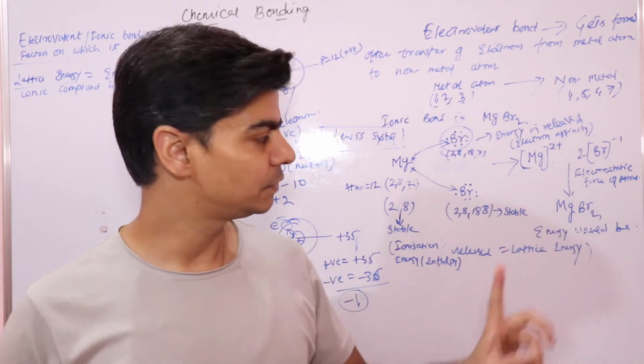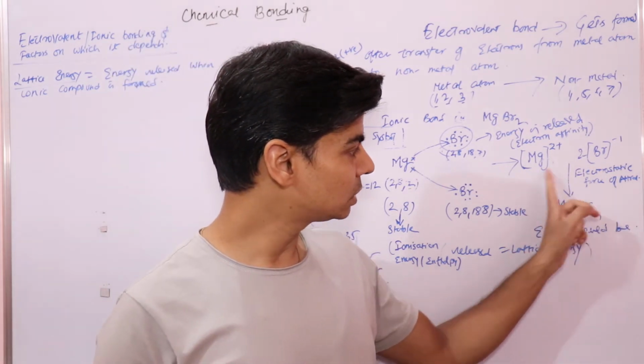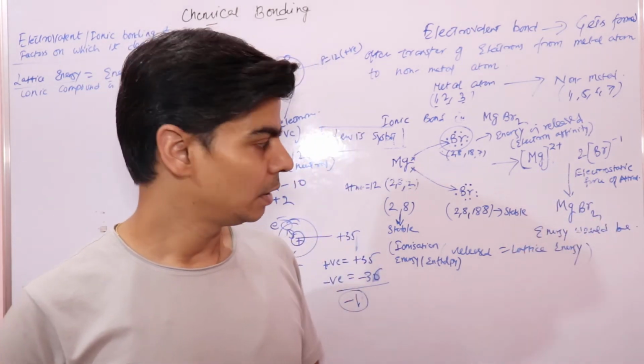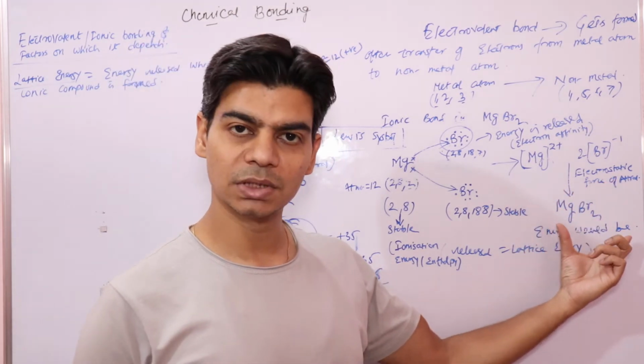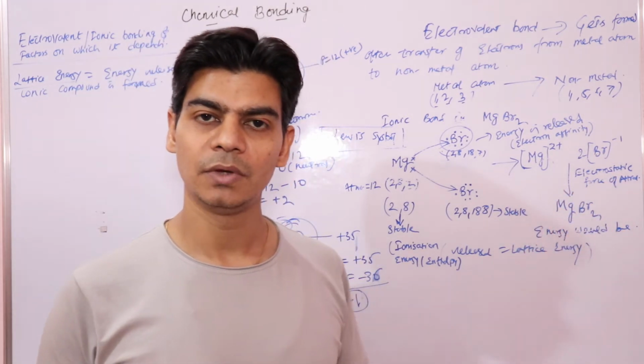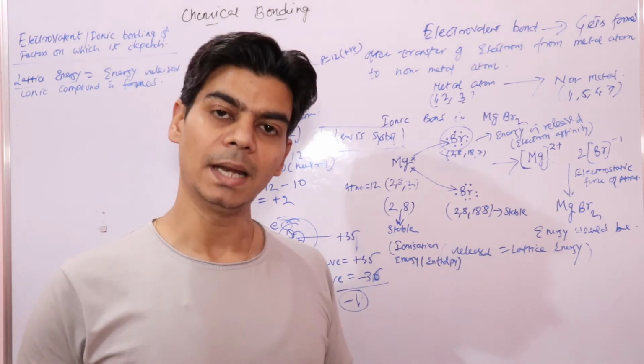And one more thing we have seen, that due to this high force of attraction, when an ionic compound is formed, energy is released. We call this energy lattice energy.